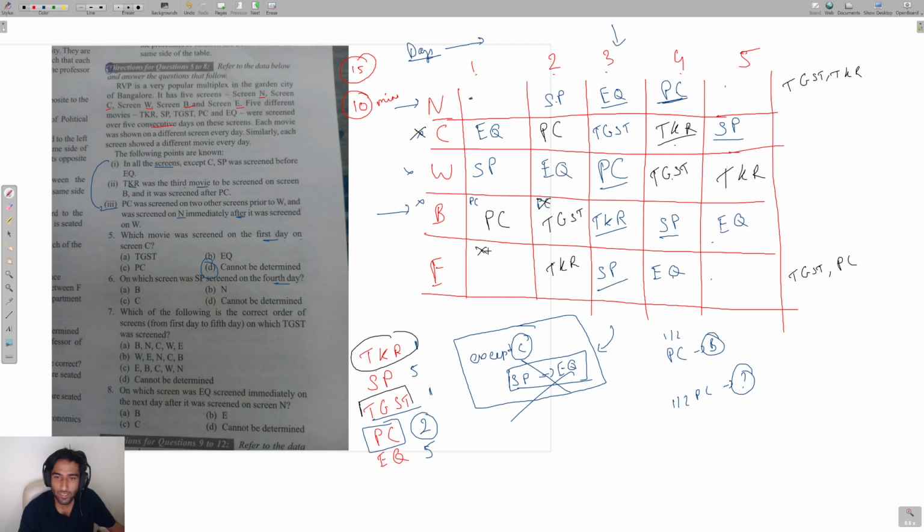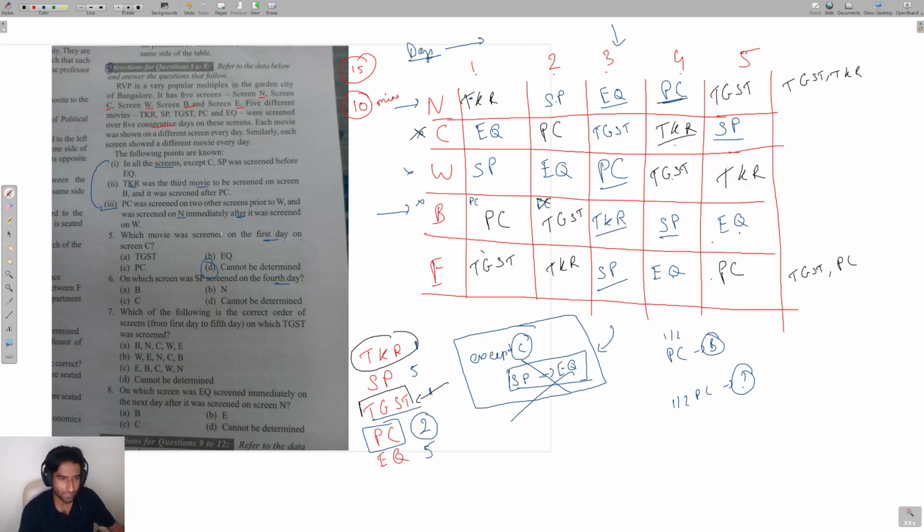So can I place PC here in screen E? I cannot, because I have already placed PC on day 1 on screen B. So where can I place PC? I can place PC only here. Which is the movie left to place? PC, EQ, TKR, SP is done. The only movie left is TGST. So TGST will come here. Once we get TGST, you know that this has to be TKR. And if this is TKR, this is TGST. And this completes the set of all the 5 days and all the 5 screens, which movie comes in which screen. This completes that entirely.